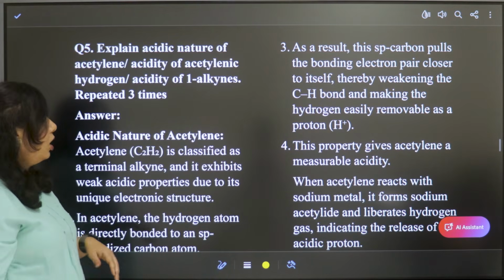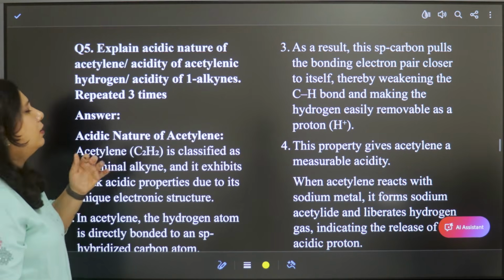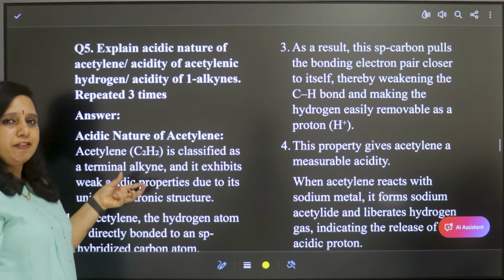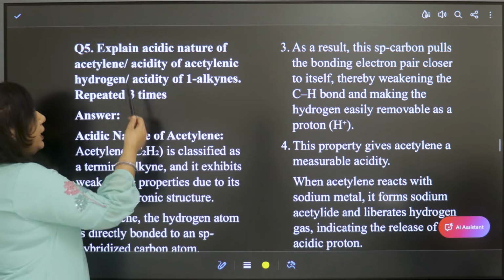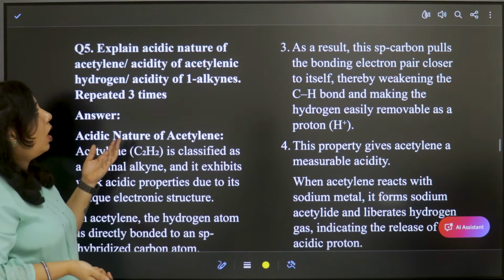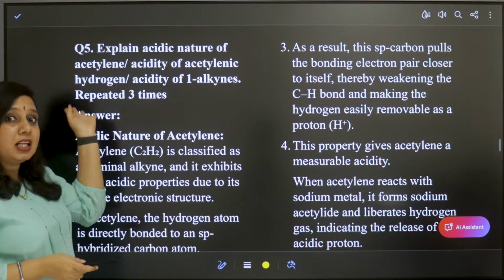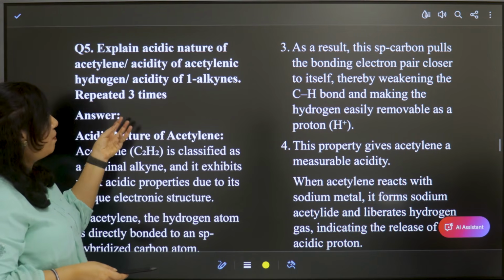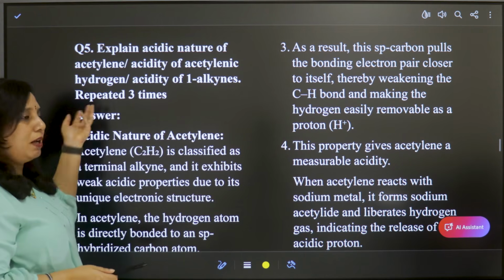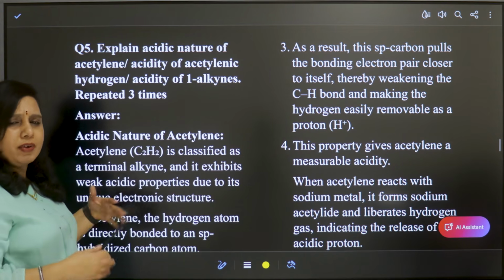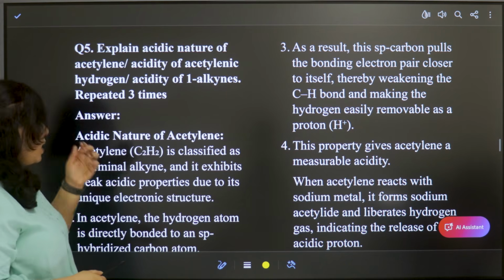the acidic nature of acetylene. This question can be asked in different forms. The framing may be different, but the answer is the same. Explain the acidic nature of acetylene, or explain the acidity of acetylenic hydrogen, or sometimes describe the acidity of 1-alkynes. It can be asked in any way, and this question is also repeated in 4 marks answers.